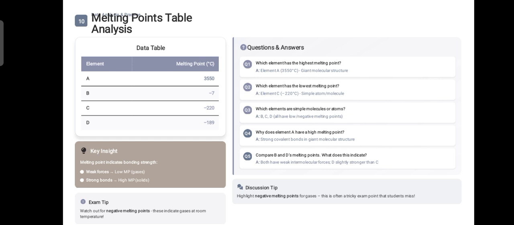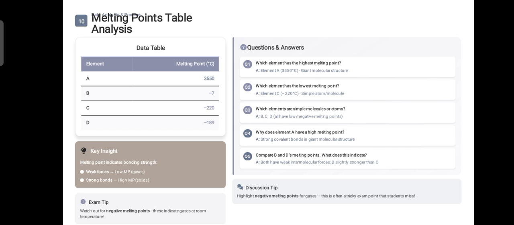Why does element A have the highest melting point? Due to the presence of strong covalent bonds in their giant molecular structure. Compare B and D's melting point. What does this indicate? The melting point of element B is minus 7 and melting point of element D is minus 189.